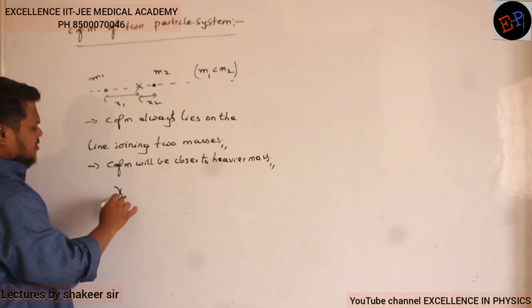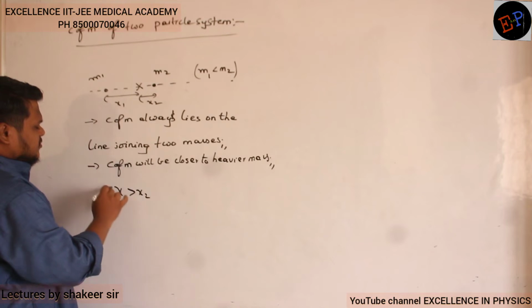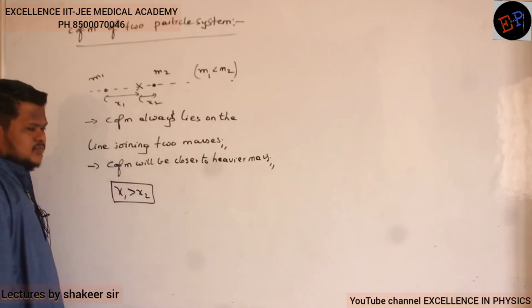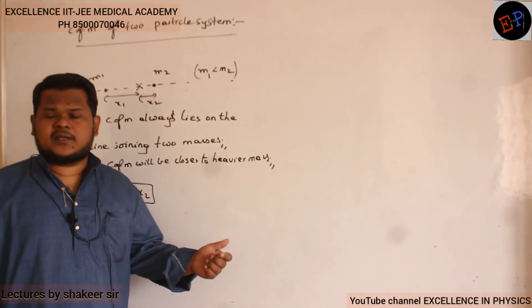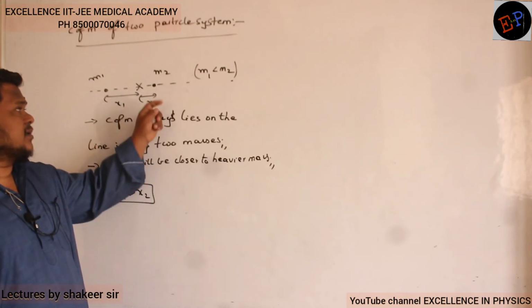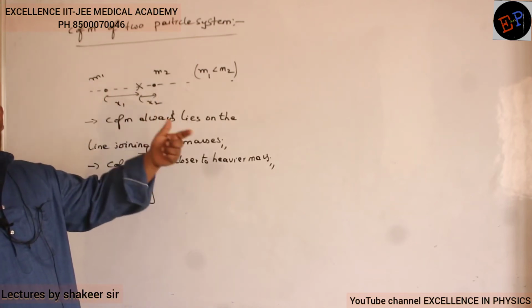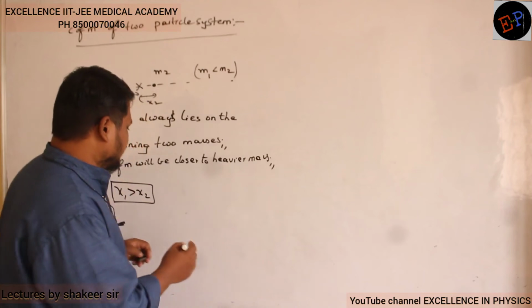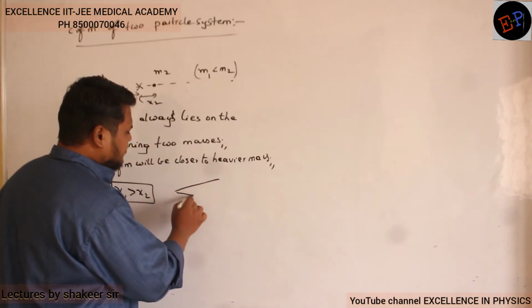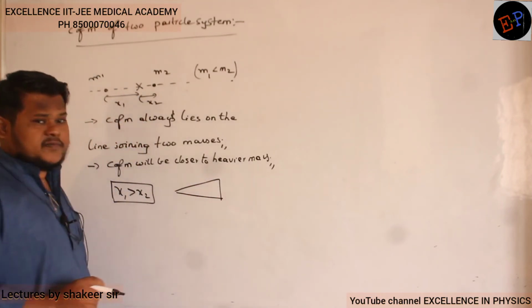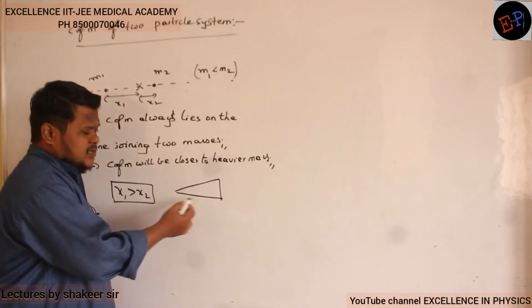You can say x1 must be greater than x2. Why is x1 greater than x2? Because center of mass will be very near to the bigger body. This is understandable, no? For example, if you take a rod of this kind of shape, where will the center of mass be, can you say?